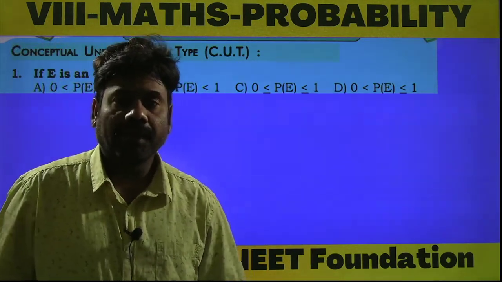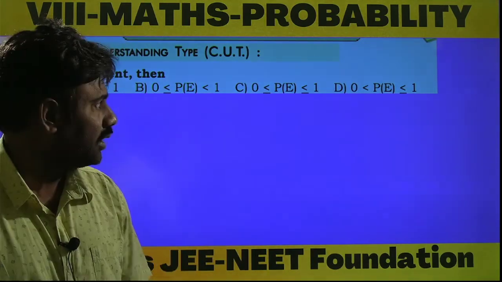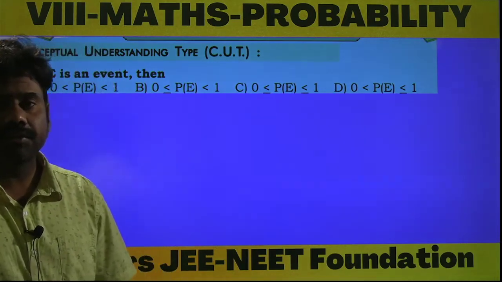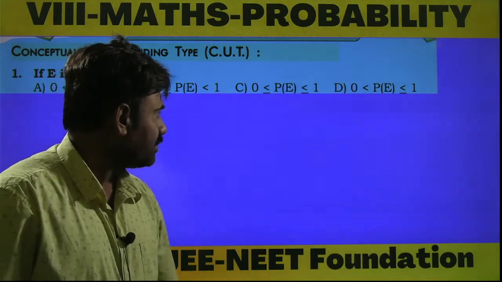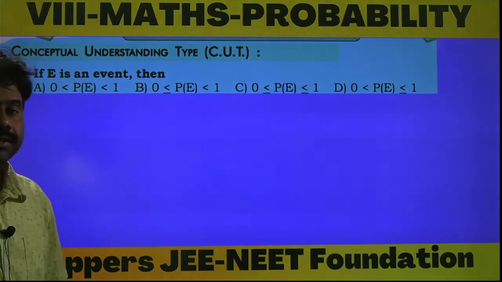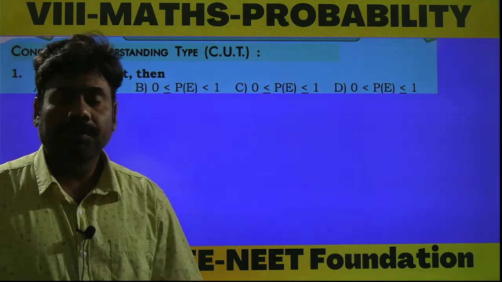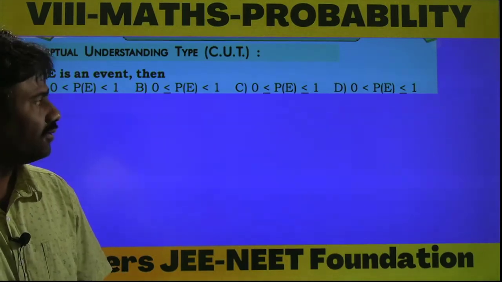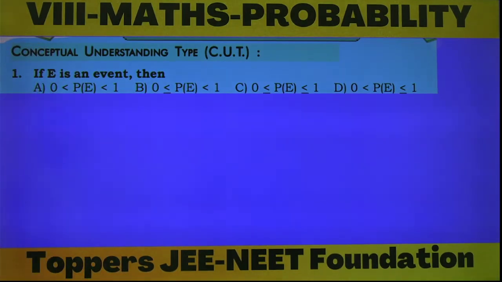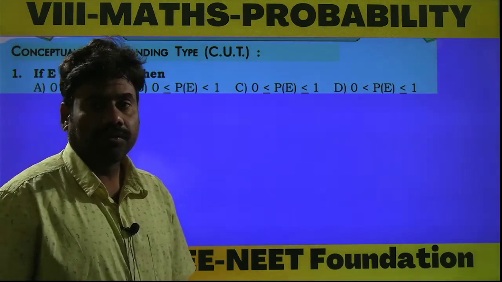Probability of any event varies from 0 to 1, which means what? The minimum value of the probability of any event is 0, the maximum value is 1. So it varies from 0 to 1, which means indirectly that the probability of an impossible event is 0, and the probability of a sure event is 1. Then option C is the correct answer: 0 is less than or equal to P of E, and is less than or equal to 1.